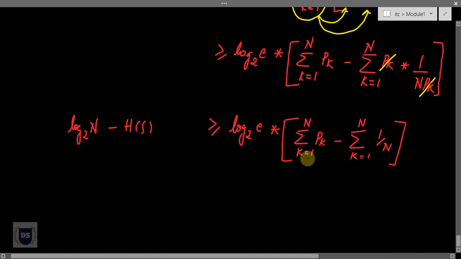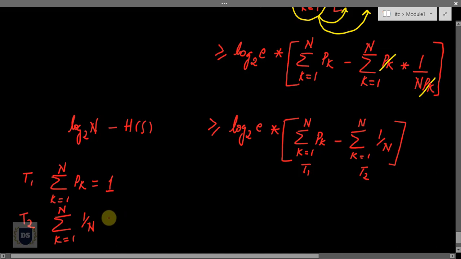Now let me consider both these terms. Let this be term 1 and let this be term 2. Term 1 is summation k from 1 to n of pk. We already know that if I add all the probabilities of the corresponding symbols, I'll end up with a probability value equal to 1. In a similar way, for term 2, I'll be adding 1 by n, how many times? n times.